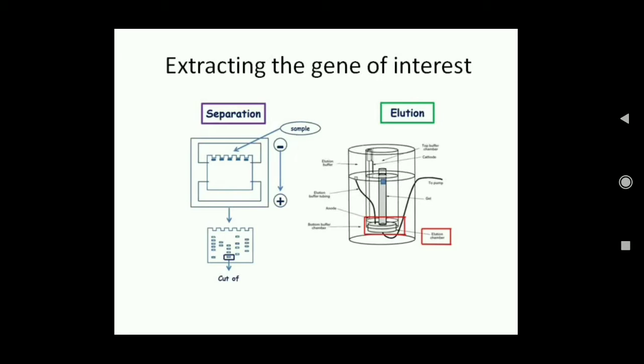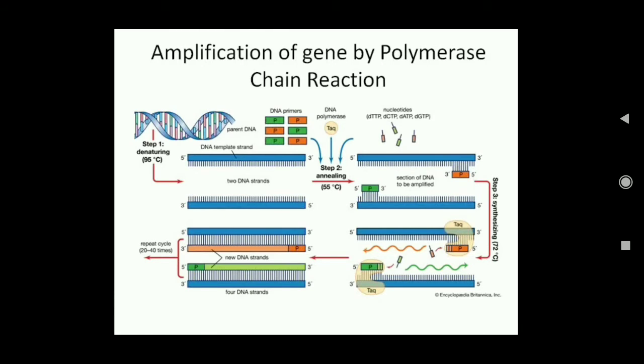Now this DNA can be in very small amounts, so we need to amplify it. We need multiple copies. For that, the process used is PCR, or polymerase chain reaction. Now let us see how a particular gene or particular DNA is amplified.